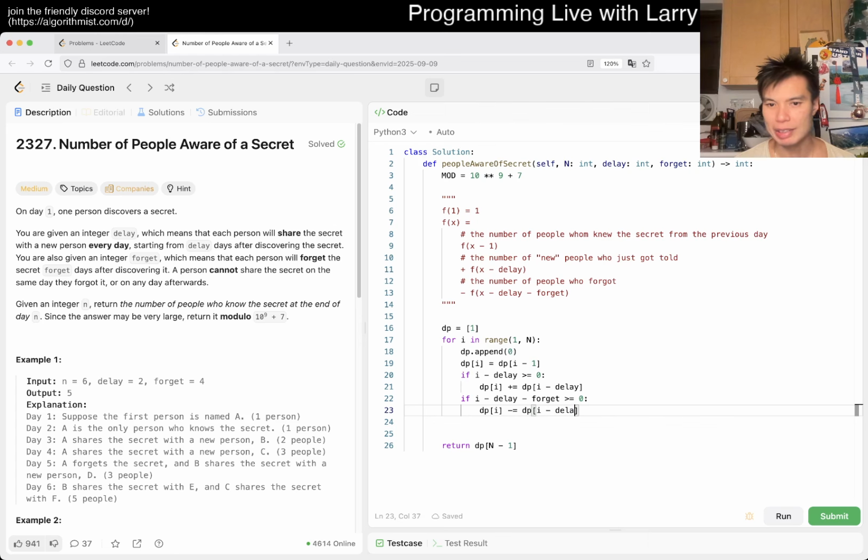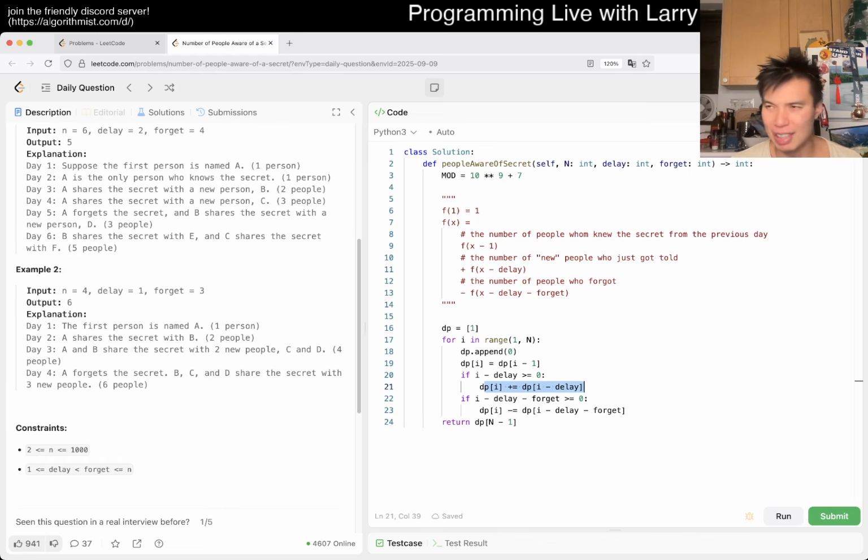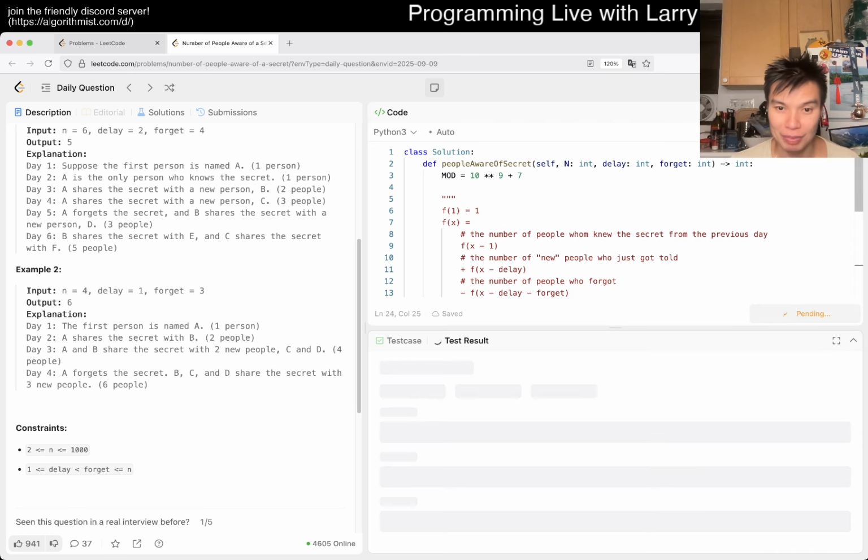There's still one more thing we didn't do, which is the mod, right? Keep in mind that if we do something like this, it does grow exponentially pretty quickly. In fact, if delay is 1, then you double this twice, and then it's just 2 to the n, and 2 to the 1000 gets pretty big. So you have to remember to mod, and we should be mostly good, hopefully.